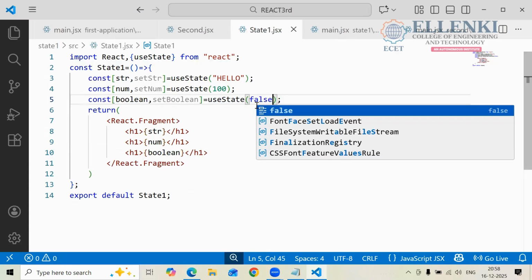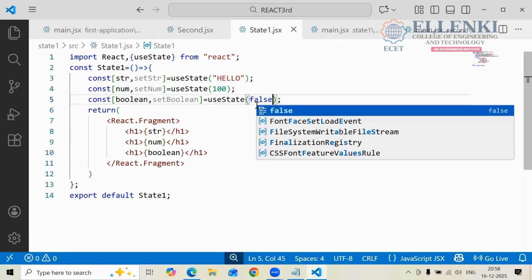What do I have to write here? Why are we using set bool? To modify, right? You want to modify the data, what do you have to use here? Set bool you have to use here. Yes or no? So if we use set bool on false, what will happen here? True. Yes or no? What should we do to make false into true? The opposite. If you give the annotation symbol, it will automatically change.